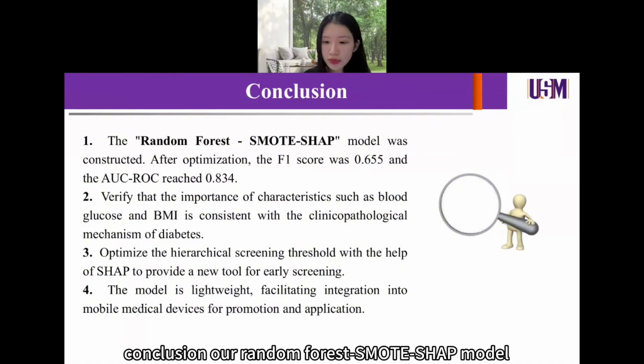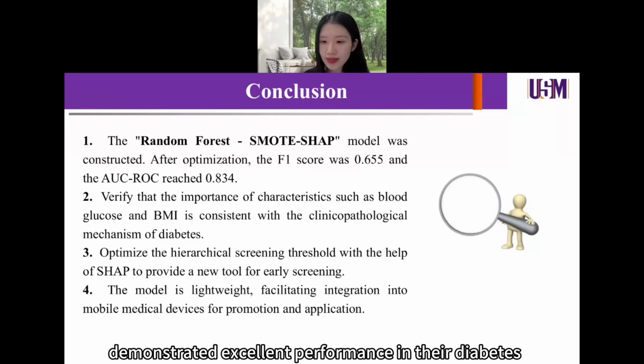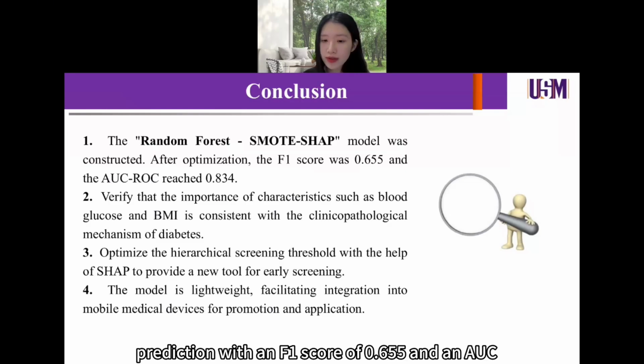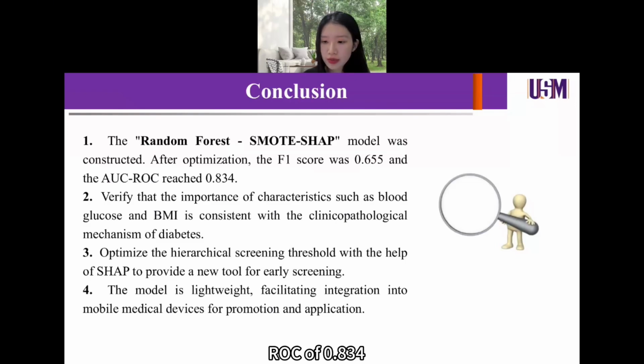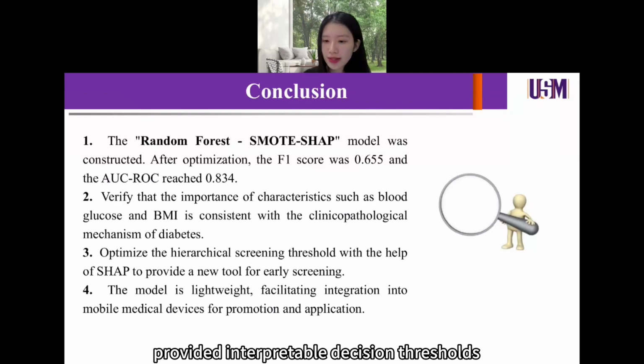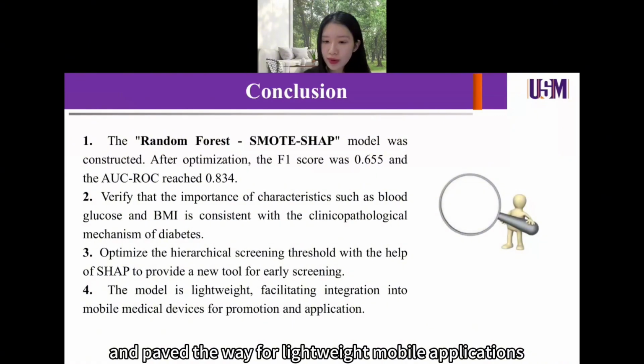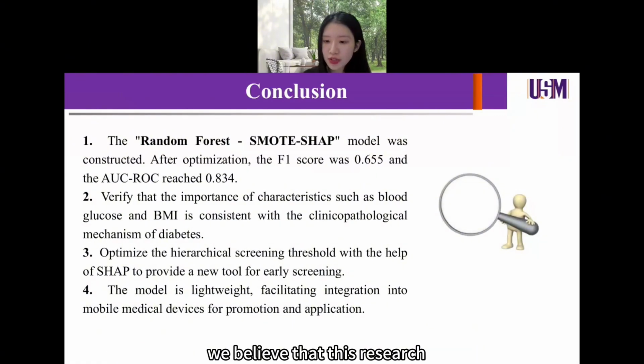Conclusion. In conclusion, our random forest SHAP model demonstrated excellent performance in diabetes prediction with an F1 score of 0.655 and an AUC-ROC of 0.834. This model verified the clinical correlation of features such as blood glucose and BMI, provided interpretable decision thresholds, and paved the way for lightweight mobile applications. We believe that this research has contributed to the early screening of diabetes and precision medicine.